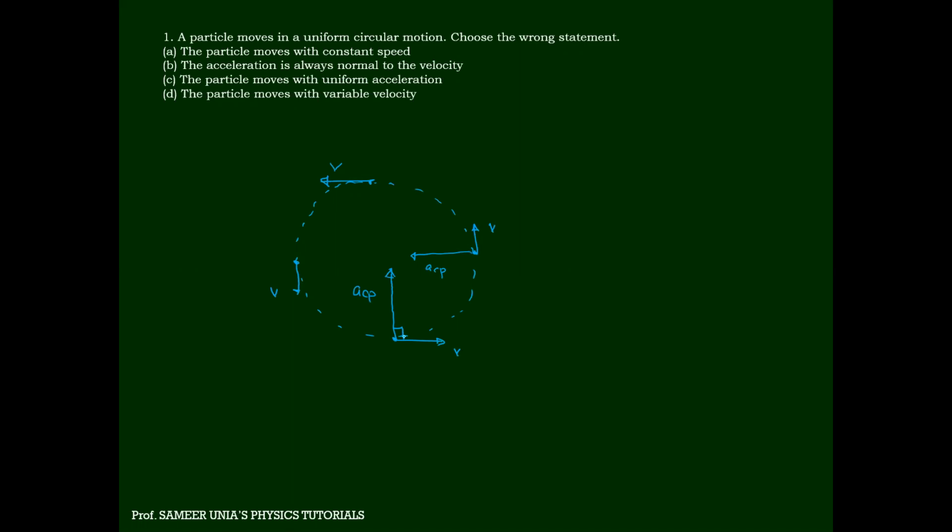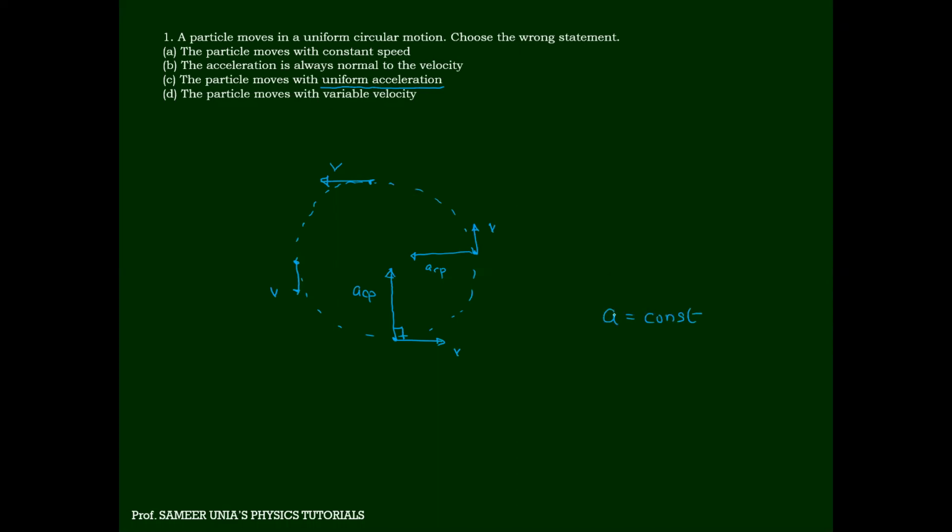The particle moves with uniform acceleration. This is very important to know. What do you mean by the word uniform acceleration? What does uniform mean? Uniform acceleration means A is constant.